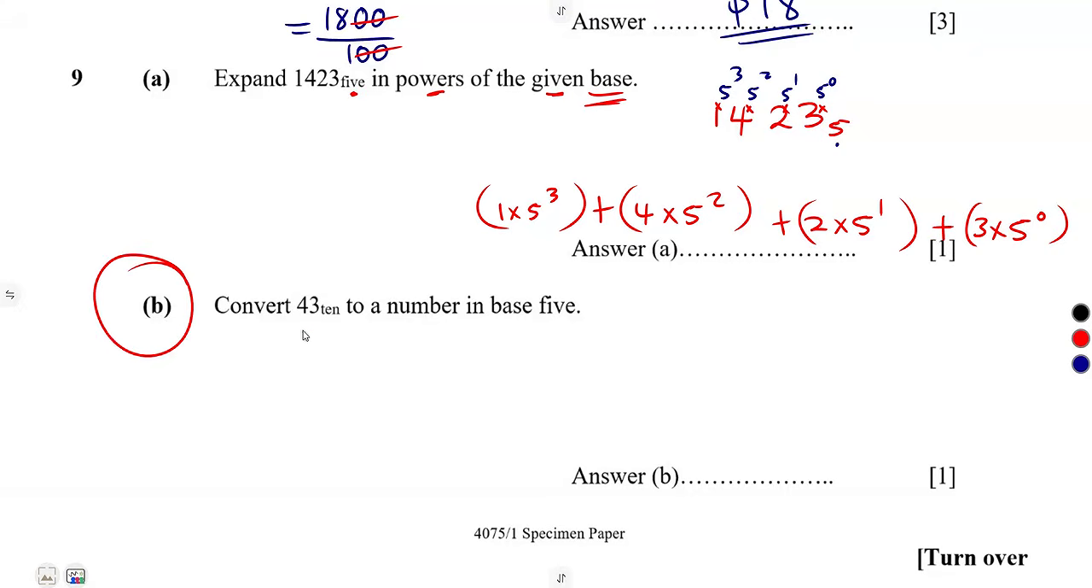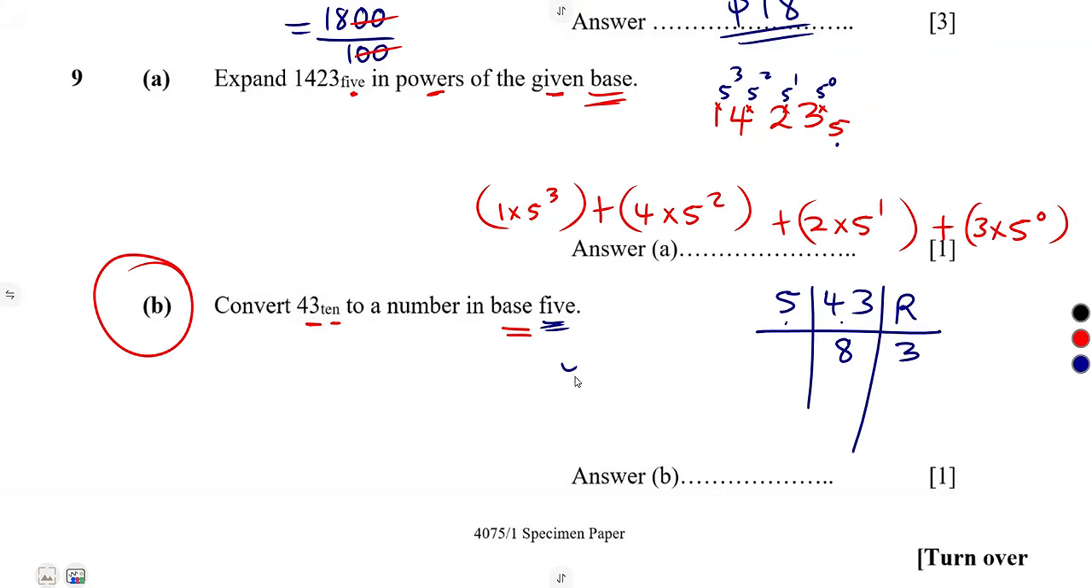Then B, convert 43 in base 10 to a number in base 5. Remember, conversion to any base, divide by the base throughout, taking note of the remainders. So 43 divided by 5, that's going to be 8, remainder 3, since 5 into 40. 43 minus 40, that's a remainder of 3.